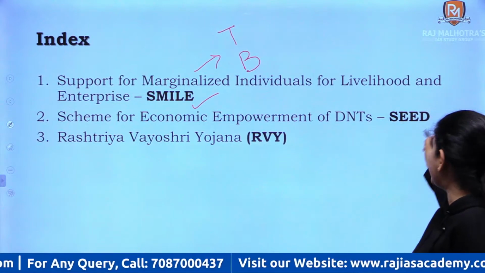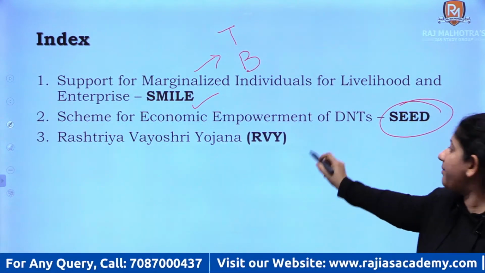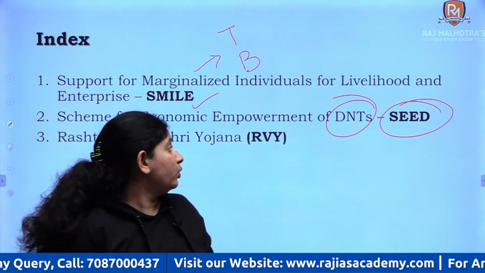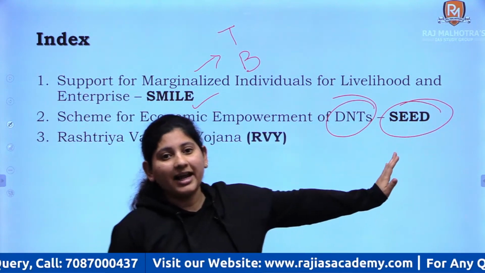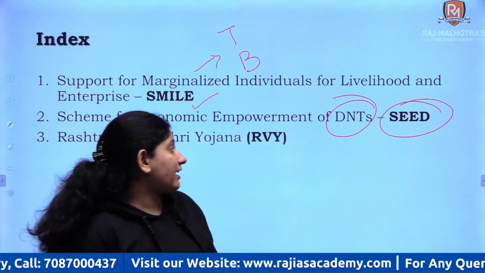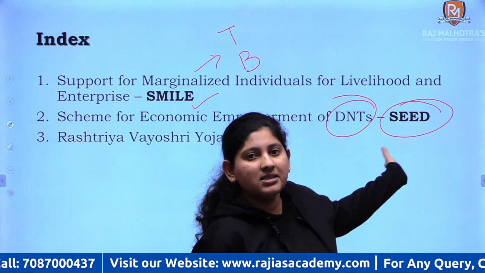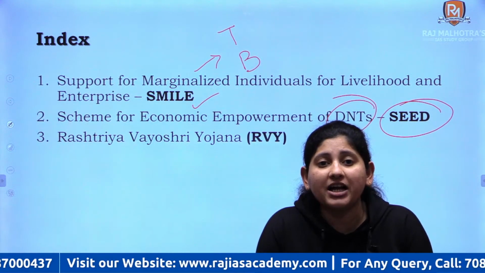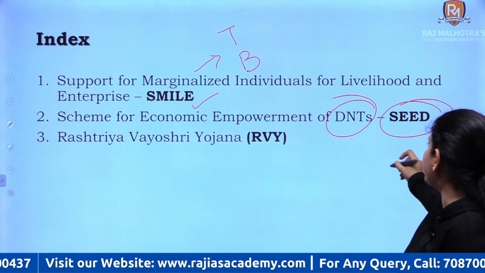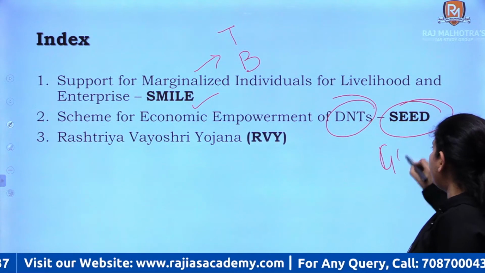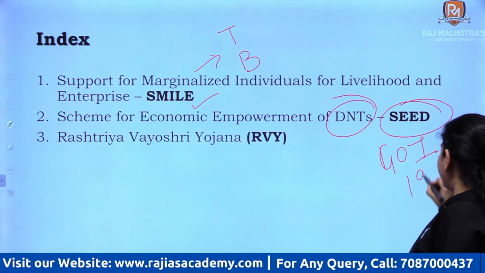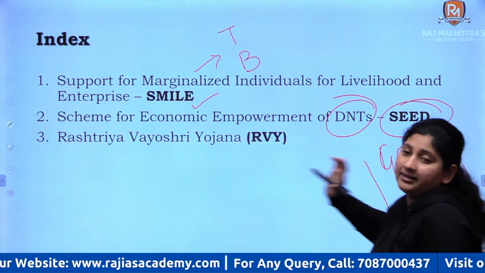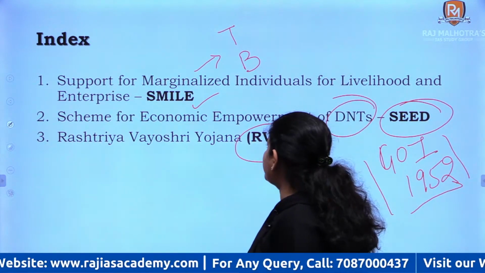Then there is SEED scheme. SEED scheme is for your DNTs. DNTs refer to denotified tribes, nomadic and semi-nomadic tribes, right? These were notified during the time of British Raj, but Government of India repealed them in 1952, right? Then we have Rashtriya Vayashri Yojana.